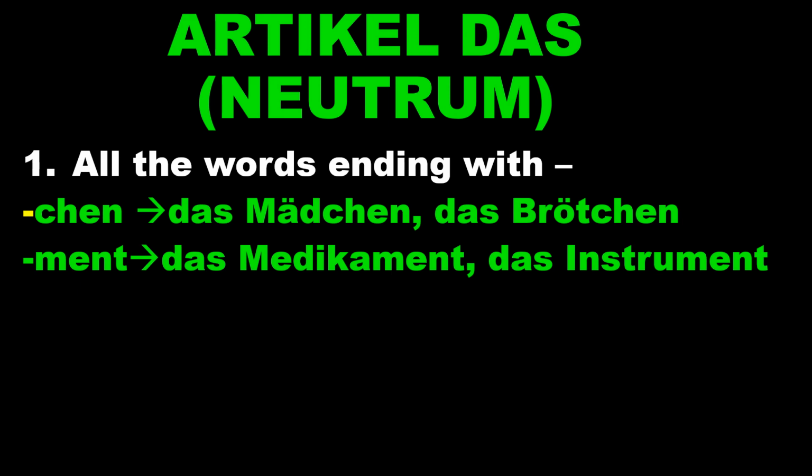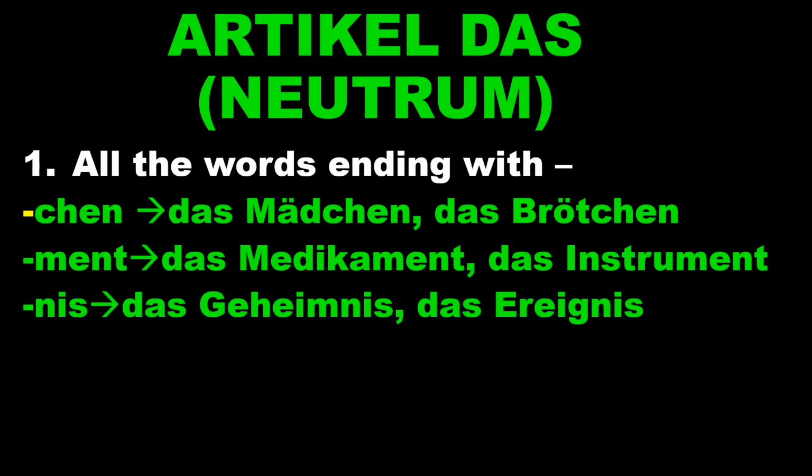MENT: if the ending is MENT, then the article will be das. Das Medikament, das Instrument, das Experiment, like that. Medicament, medicine, instrument. The next ending is NIS. For example, das Geheimnis, the secret, das Ereignis, the event. So whenever the ending is NIS, most probably it will have the article das.